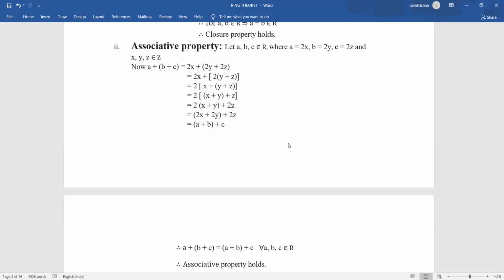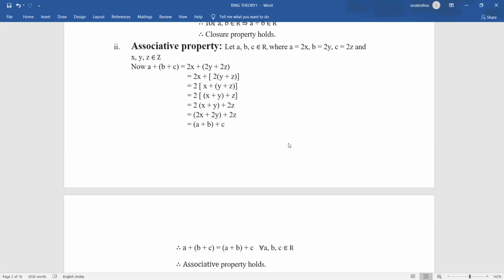Since x, y, z are elements of Z, and Z is the set of all integers, and the set of all integers satisfies the associative property with respect to addition, x plus of y plus z can be written as x plus y plus z. I am using that associative property of integers here.